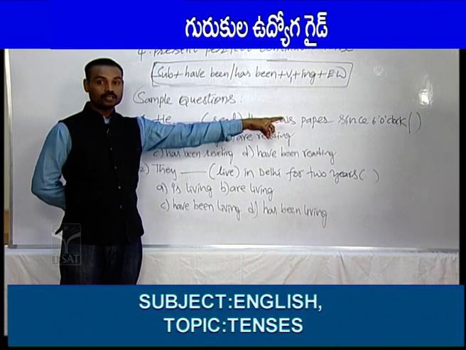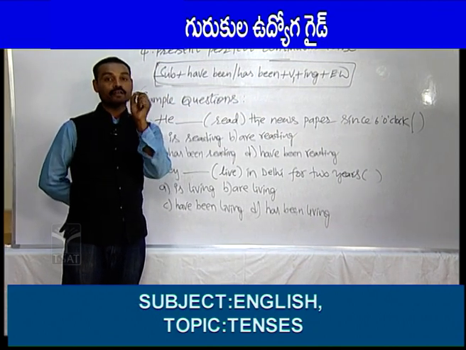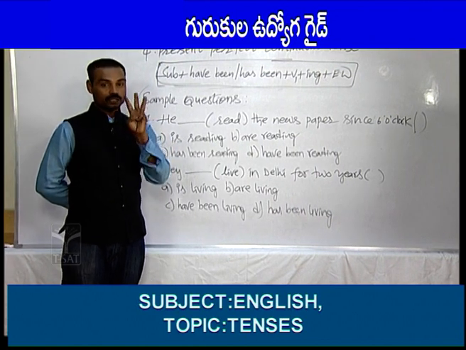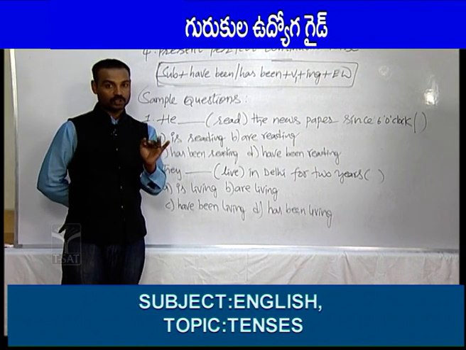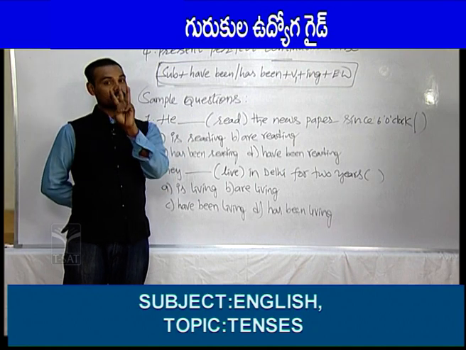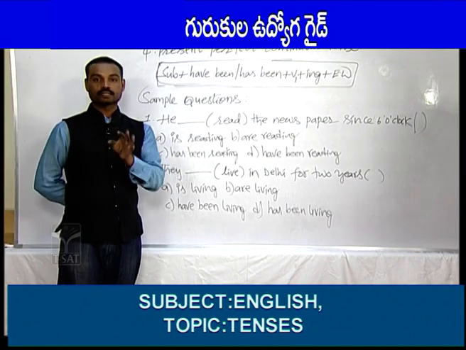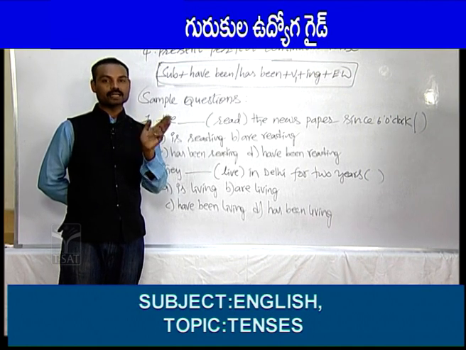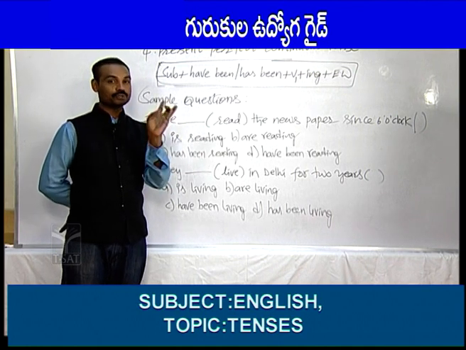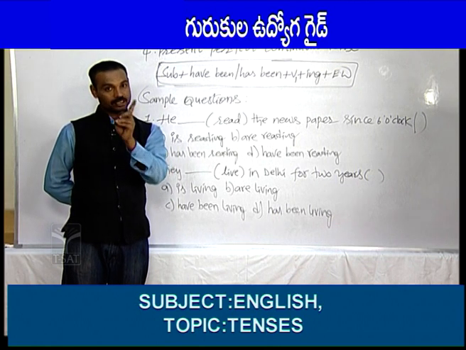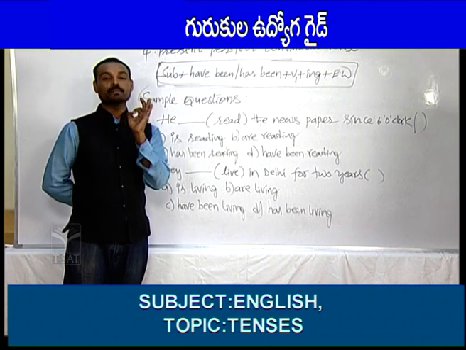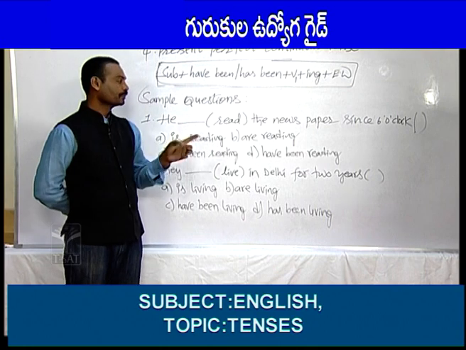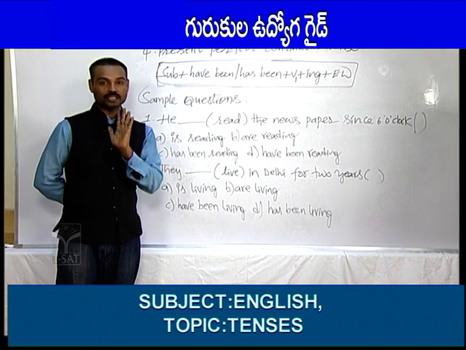See, since. Whenever you find out since or for and how long, in every tense there will be some keywords, I told you. So in this tense there are 3 keywords. They are since, for and how long. Whenever you find out these 3 keywords, since, for and how long, you should understand that that sentence has been given from present perfect continuous tense. Okay, you came to know the name of the tense.